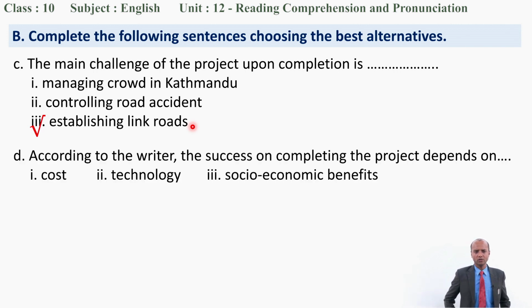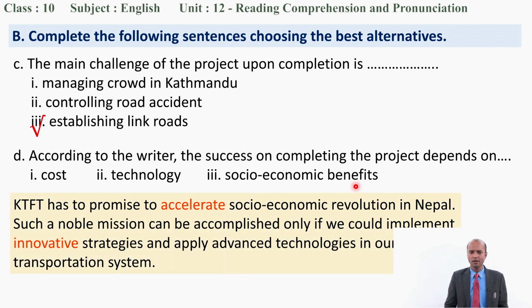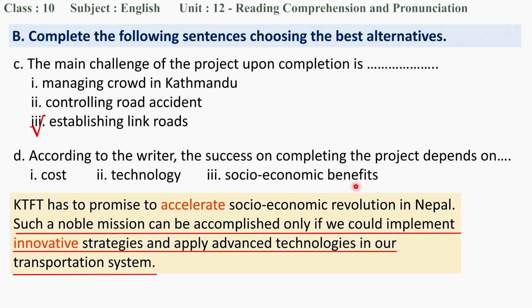D, according to the writer, the success on completing the project depends on cost, technology, socio-economic benefits. Which one is the correct answer? Please look at the highlighted line there, underlined. Yes, technologies should be advanced. Good.